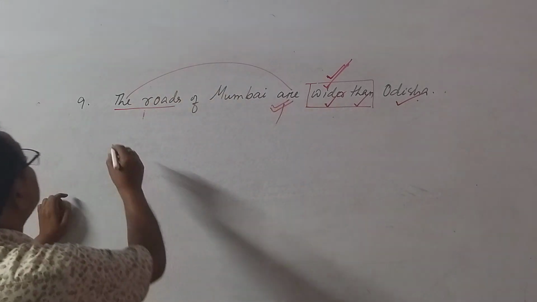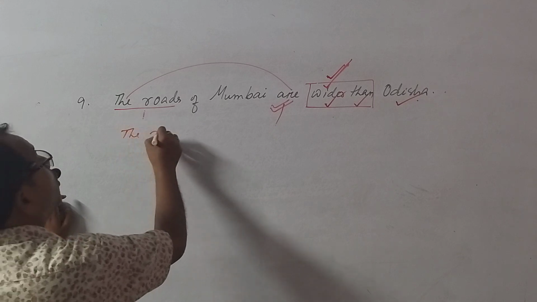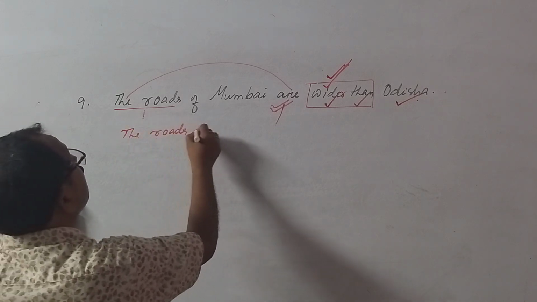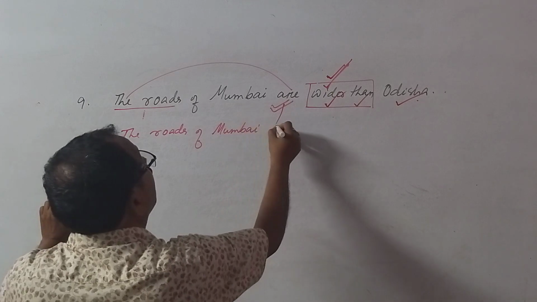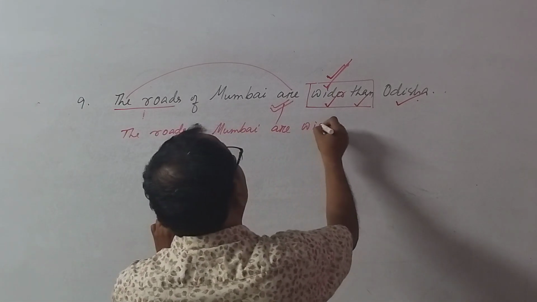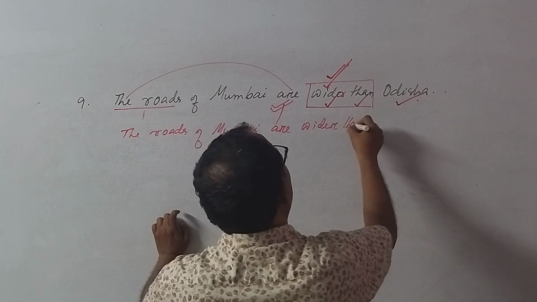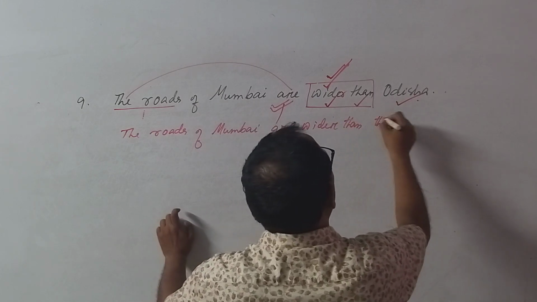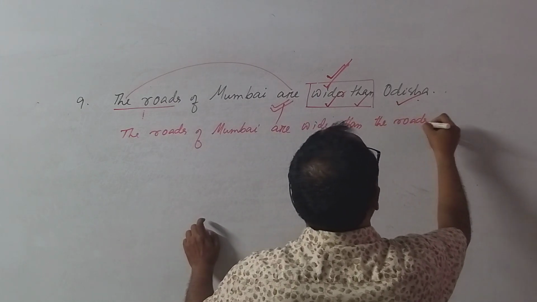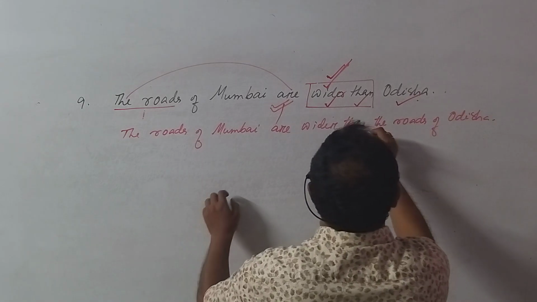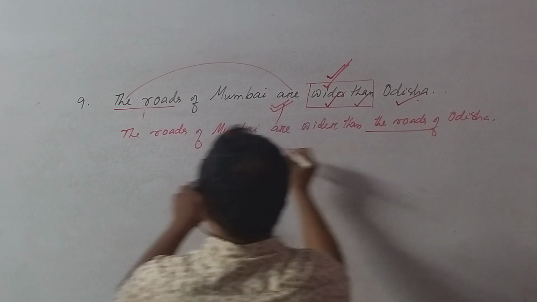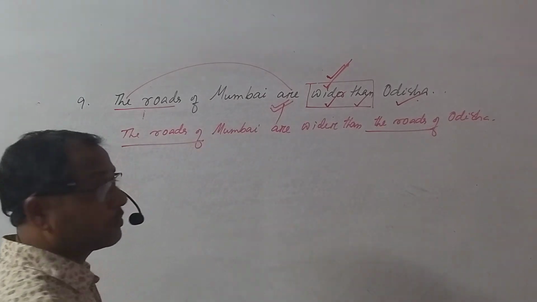Or the sentence should be like this. The roads of Mumbai are wider than the roads of Odisha. This is the correct one. You compare the roads of and the roads of.